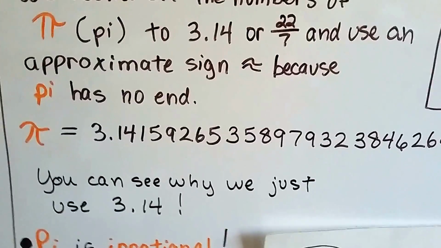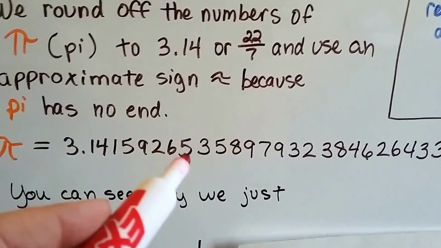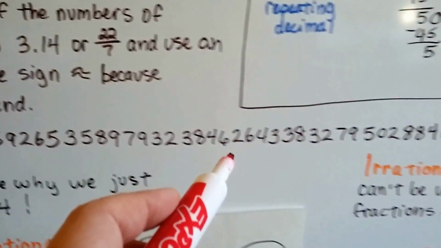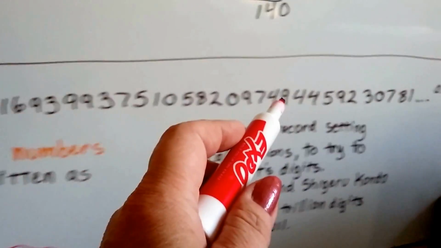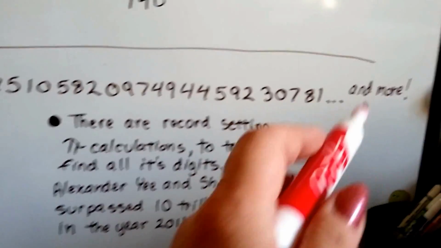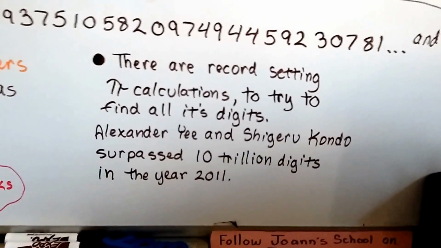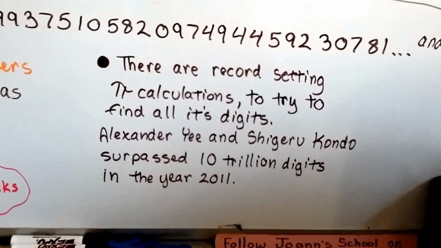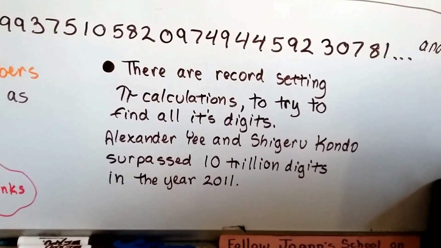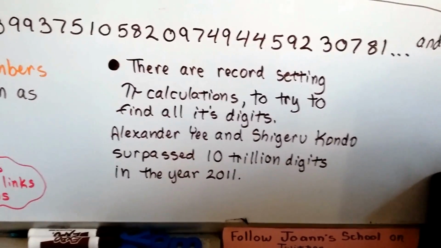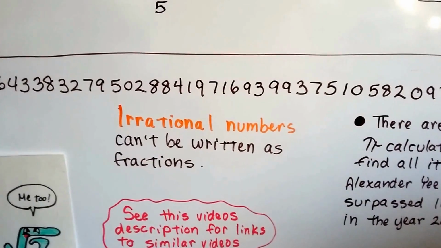So here are the digits of pi. It's 3.14159265. Oh my gosh, look at this. It hasn't repeated and it hasn't ended. It hasn't terminated. Look at this. It's still going, and more. Well, there are record-setting pi calculations to try to find all its digits. Alexander Yee and Shigeru Kondo surpassed 10 trillion digits in the year 2011. And it's still going. So, irrational numbers can't be written as fractions.